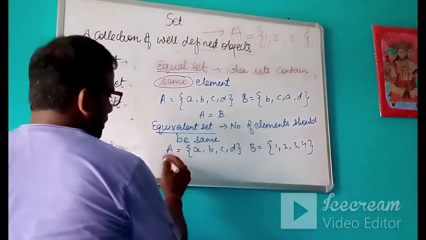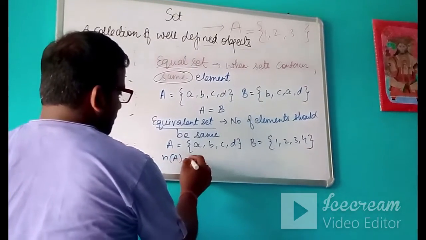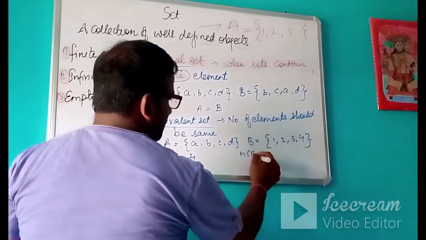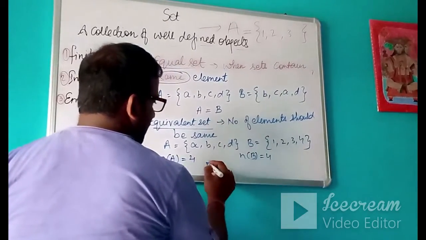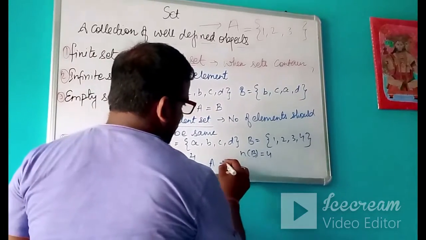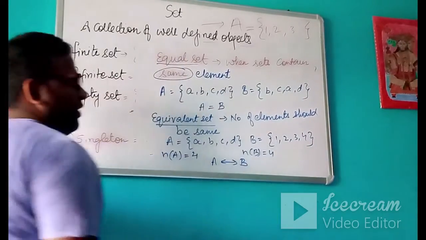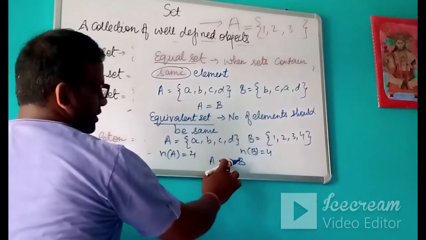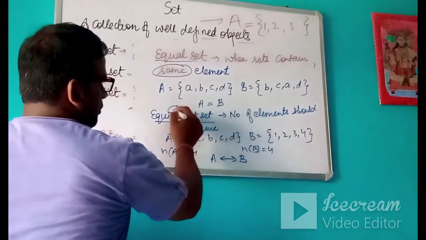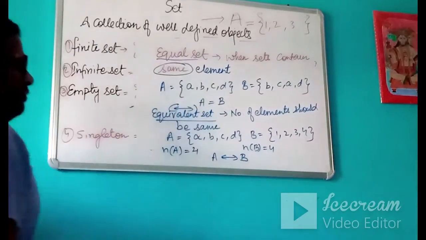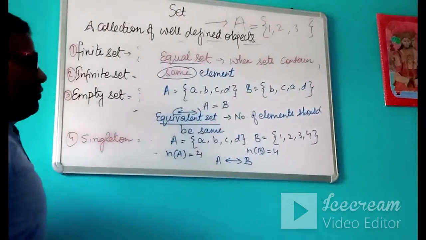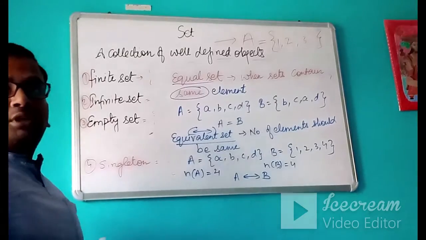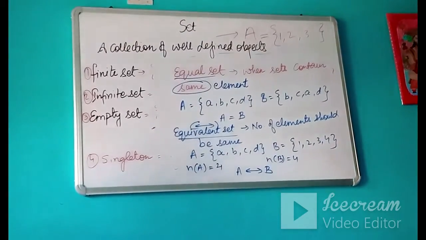If we count the number of elements, this is how we count the cardinal number. The number of elements in A is 4 and in B is also 4. So we can write A is equivalent to B. This is the sign of equivalent. When we have to represent equal sets, we use an equal sign. For equivalent sets, we will use this type of arrow. Remember this. So we can say that all equal sets are equivalent, but all equivalent sets cannot be equal to each other.